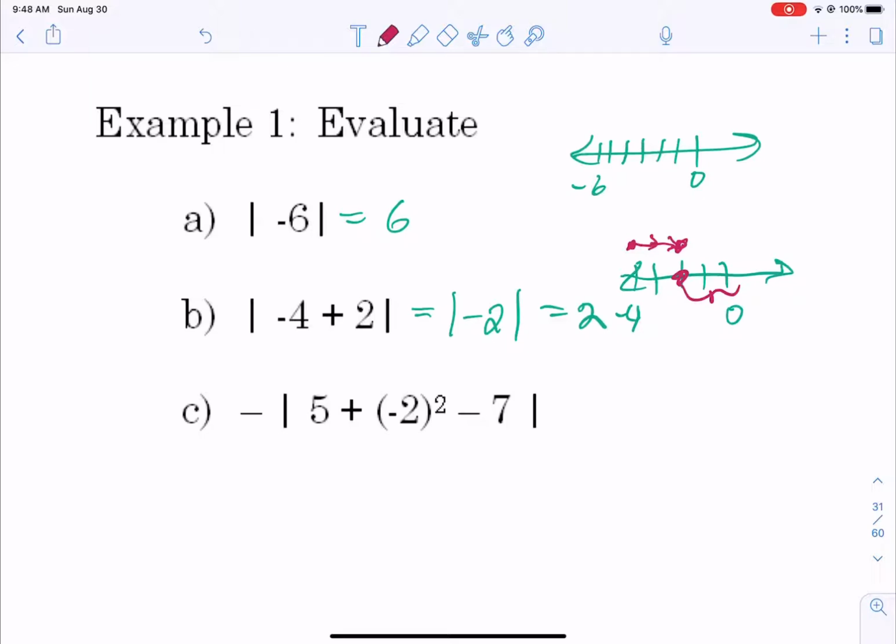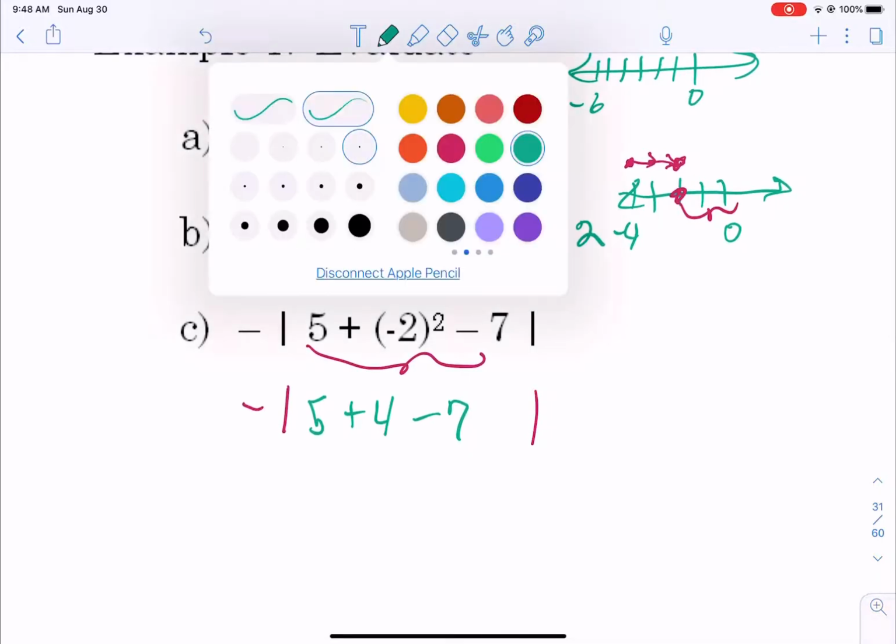Now let's take a look at part C. For part C, you want to get an answer for the stuff inside. So ignore the absolute value brackets and the negative, and let's get a singular number inside. So 5 plus -4 squared, -2 squared is going to become 4.